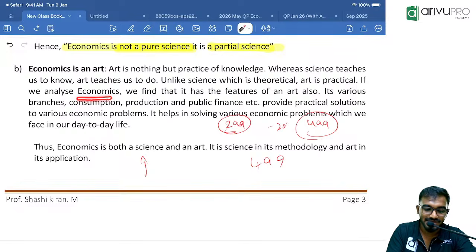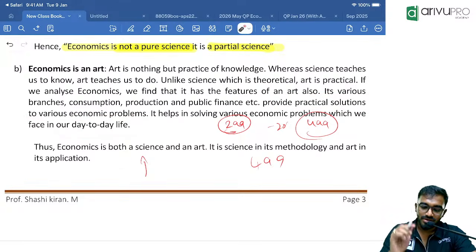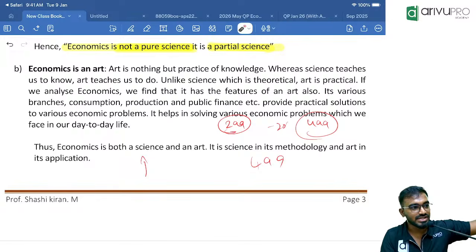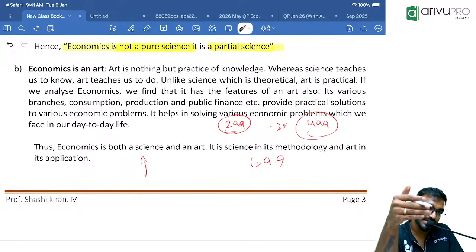See, if we analyze economics, we find there are various branches: consumption, production, public finance, etc. It provides solutions for various economic problems which the firm faces. See, simple concept. Where science is theoretical, art is application, or science is methodological, art is application. Science will teach us to know things, art will teach us to do things, and economics comprises both.